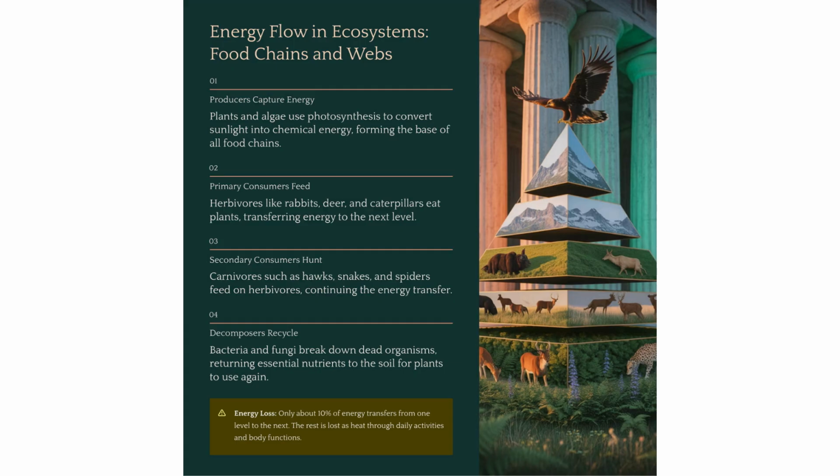Students, energy in an ecosystem flows through food chains and food webs. First, producers like plants and algae capture sunlight and make food by photosynthesis. Next, primary consumers, herbivores such as rabbits and deer, eat plants and pass on energy. Then come the secondary consumers, carnivores like hawks, snakes, or spiders that eat the herbivores. Finally, decomposers like bacteria and fungi recycle nutrients by breaking down dead organisms.